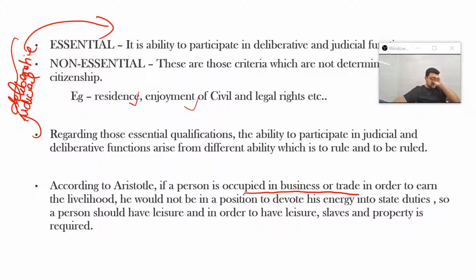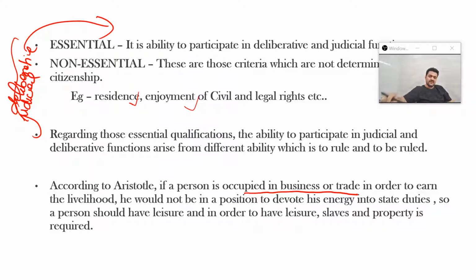Now, these kinds of citizens who are preoccupied will not be able to devote themselves to the state duties. They will not be able to participate in the state affairs. And that is why Aristotle says that a person must have free time, a person must have leisure, free time in order to contemplate, to think about his affairs or his relation with the state, his participation in the state duties, in order to rule and be ruled. A person must have leisure, that is free time.